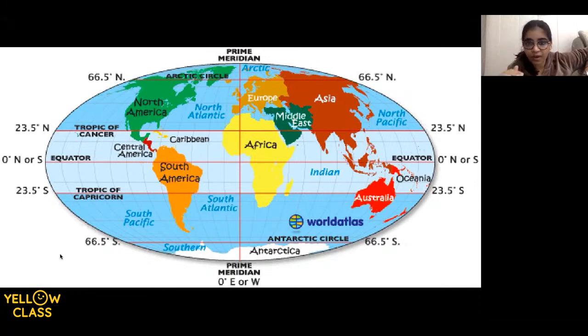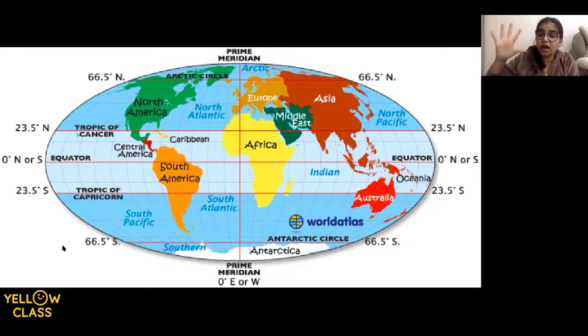So the value of the equator remains 0 degrees. The value of both tropics above and below is 23.5 degrees. But if you talk about the one which is above, which is the Tropic of Cancer, you add a north. So 23.5 degrees north. And when it goes down, you say 23.5 degrees south. Okay. Similarly, the value for both the Arctic and Antarctic Circle is 66.5 degrees. Can we see here? Yes. But when we talk about the Arctic, it gets 66.5 degrees north. And when we talk about the Antarctic, it goes 66.5 degrees south. Perfectly clear, everyone? Yes. All right.